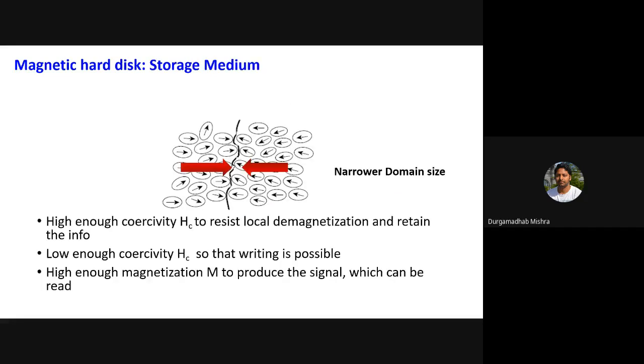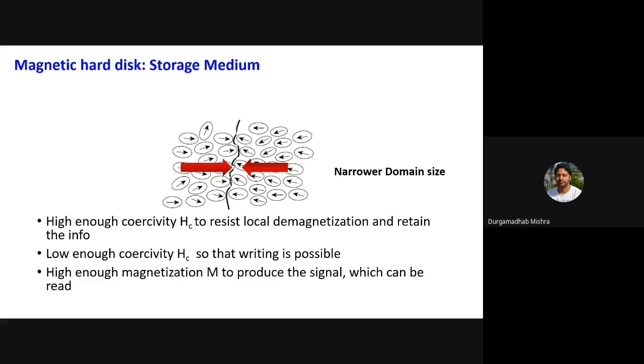If you look at a storage medium a little bit closer, sometimes we say, okay, if you have a single domain, one domain can be used as one single bit, but ideally that is not the case. Normally you take several domains and make them one single bit. Most of the domains will be pointing in almost the same direction. So this is how you can define one bit here.